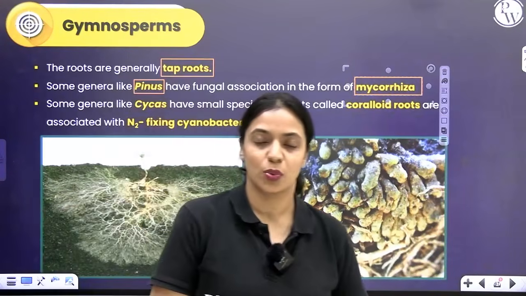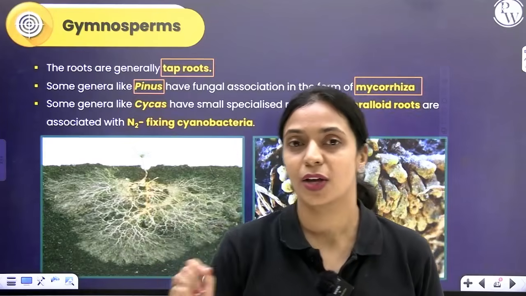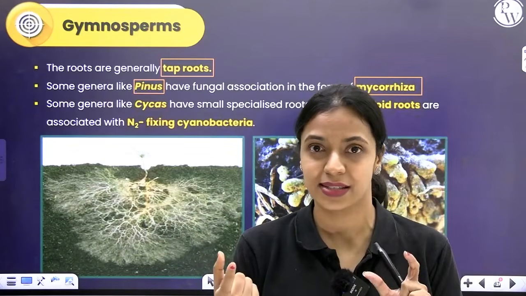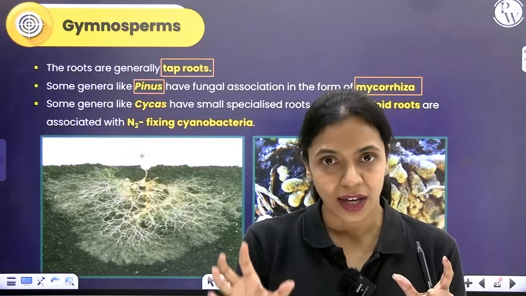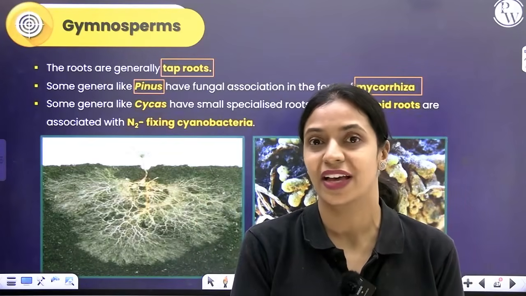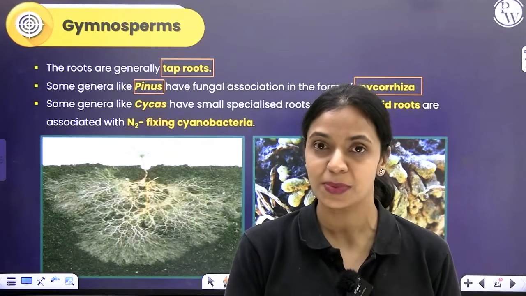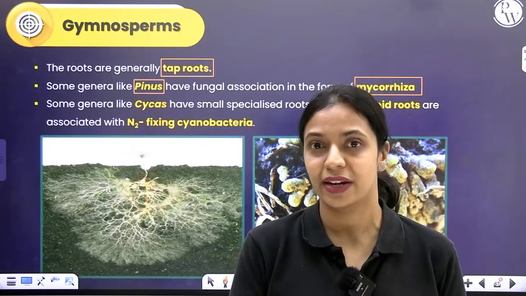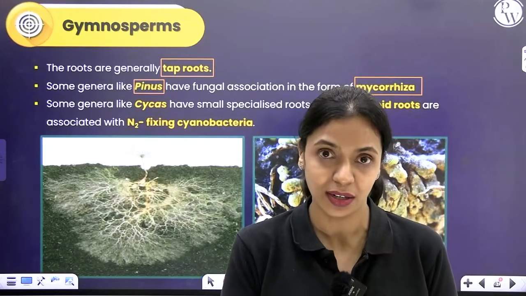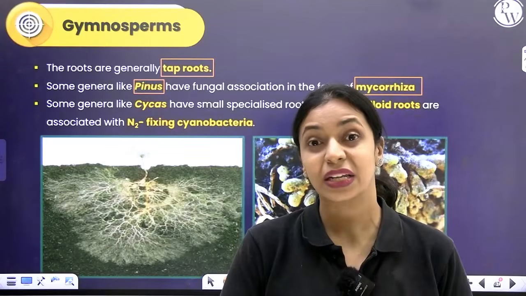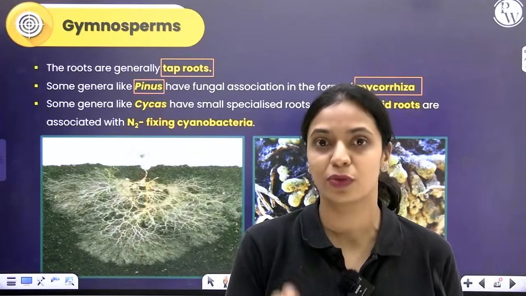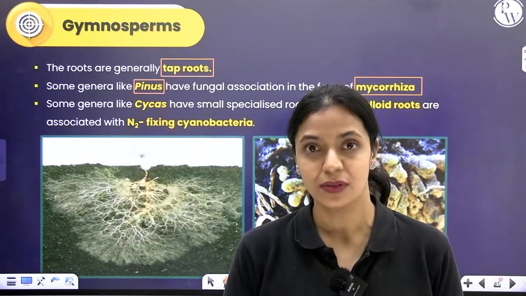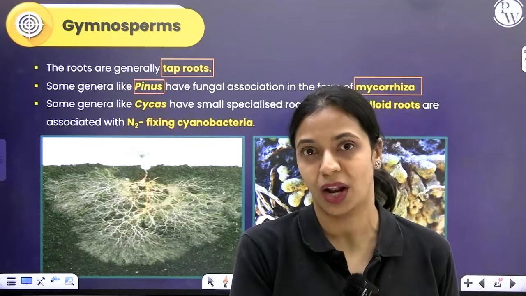Mycorrhizal association is when fungi are symbiotically associated with the roots of a plant. Myco means fungus related, rhiza means root like. When fungi are associated with the roots of higher plants like gymnosperms and angiosperms, we call it mycorrhiza. This is a symbiotic relationship where both the organisms interacting are getting benefited. Fungi being filamentous will increase the surface area available for absorption of water and minerals. In return, it will get food from the photosynthetic plant, Pinus.